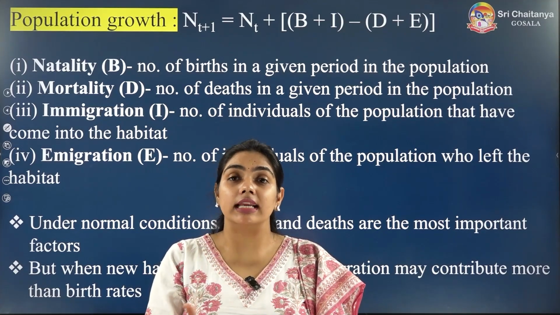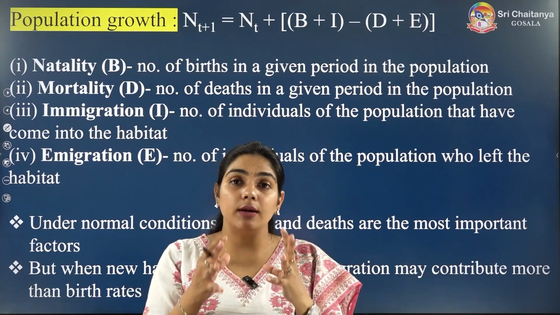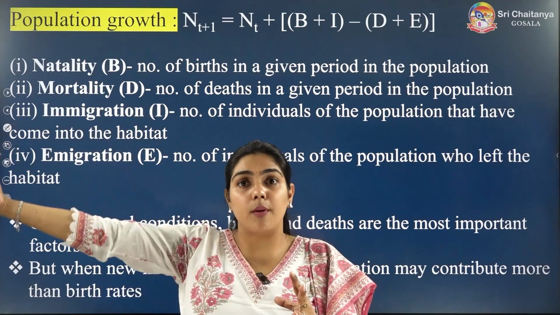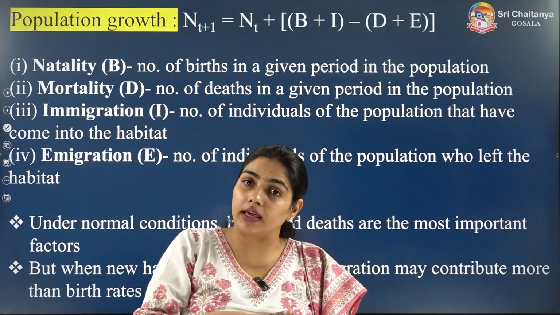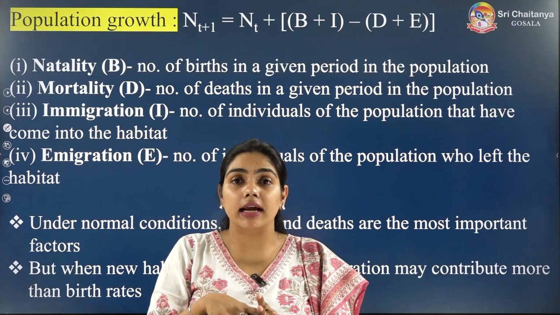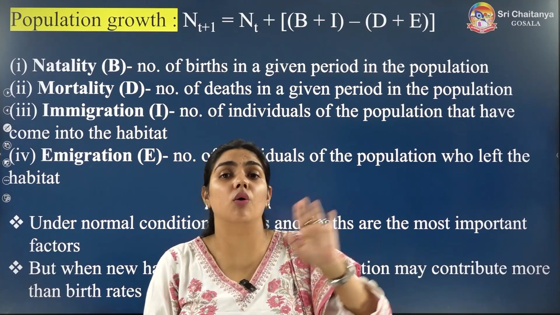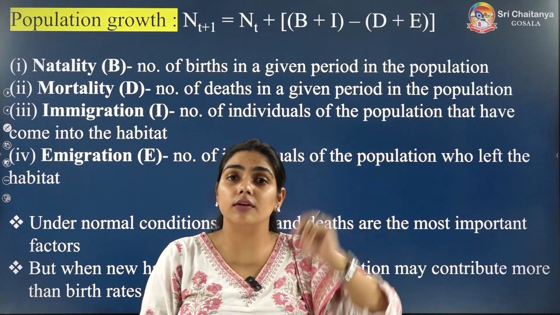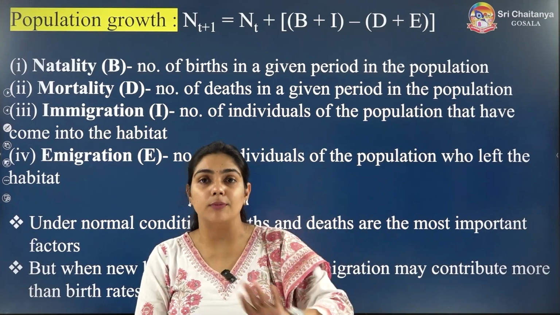How many organisms are dying? That is mortality. Now if a few organisms come into that population from another population, from somewhere else, that is immigration. And if some of the organisms do not like that population and want to go away to somewhere else, they are just going from that population.